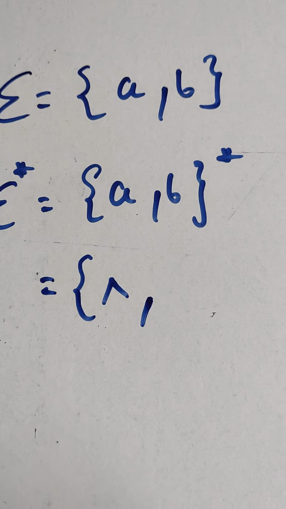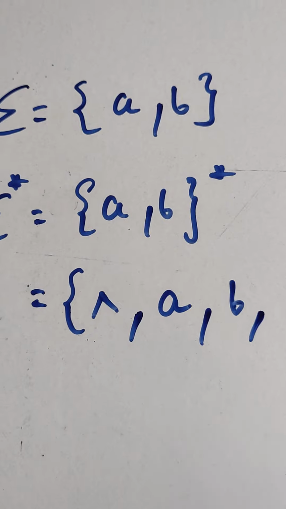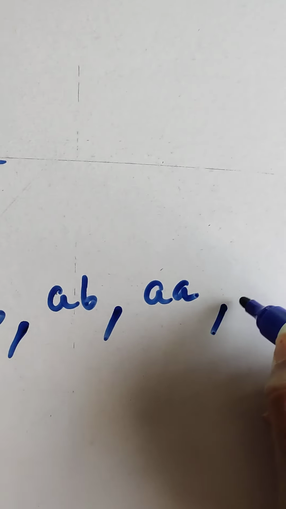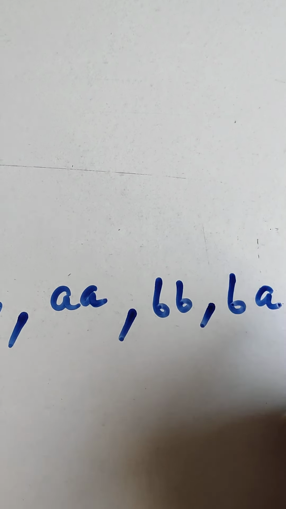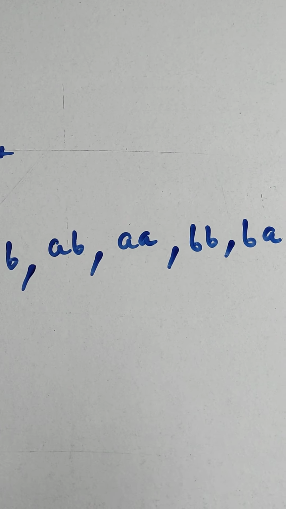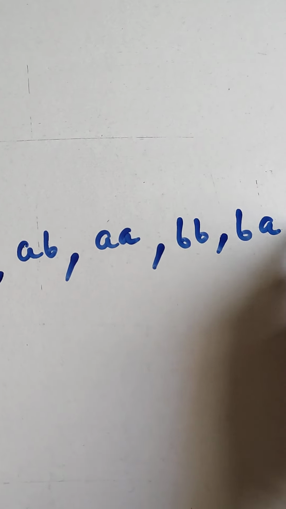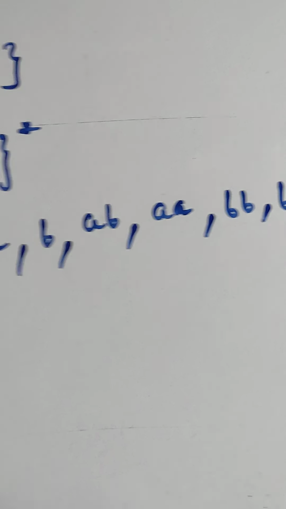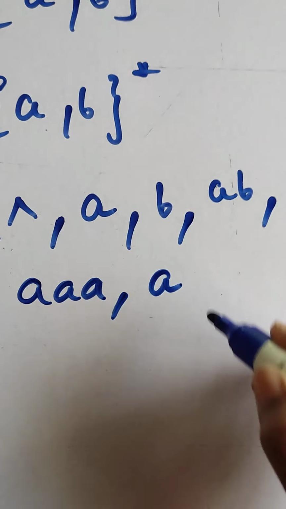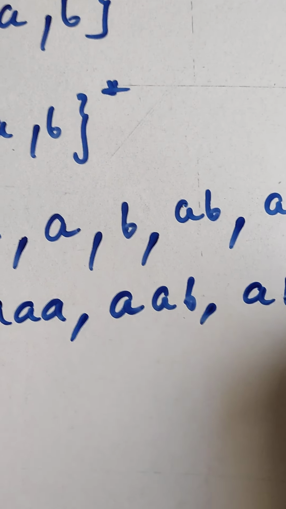Now 1 occurrence of AB: A one occurrence, B one occurrence. Now 2 occurrences: AB, AA, BB, BA. This is the example where it has occurred 2 times. Next I am taking the example of 3 occurrences: AAA, AAB, then ABA onwards.